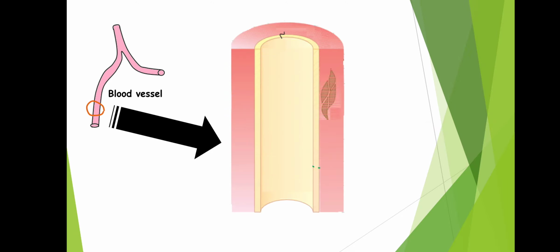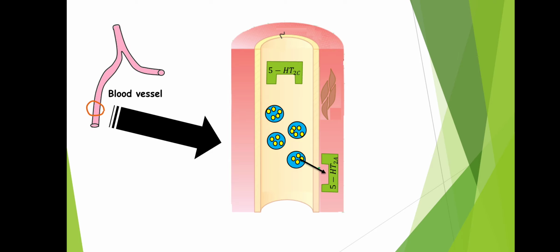Next, suppose this is your blood vessel, and if we take a section of this blood vessel, it will look somewhat like this. This is the visceral smooth muscle. These blue balls are nothing but platelets, and inside these platelets is your serotonin. Now we have got 5-HT2A and 5-HT2C receptors present inside your blood vessels. When serotonin binds with 5-HT2A receptor, it will produce vasoconstriction.